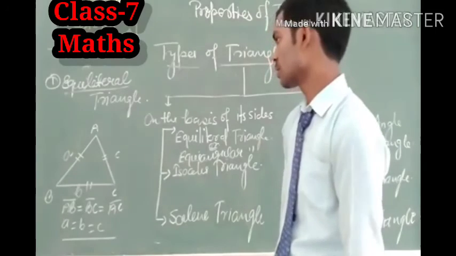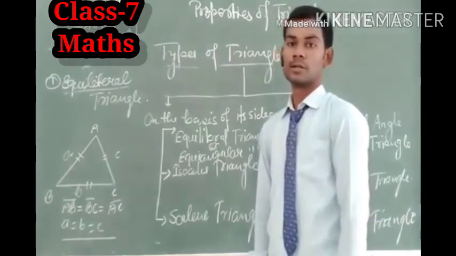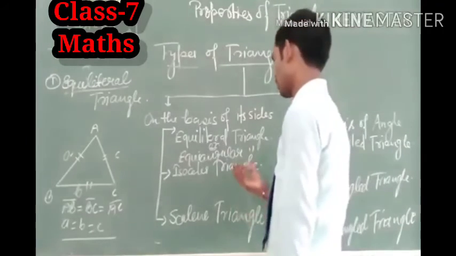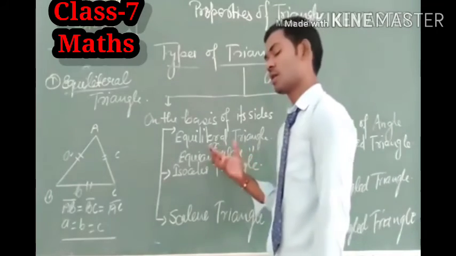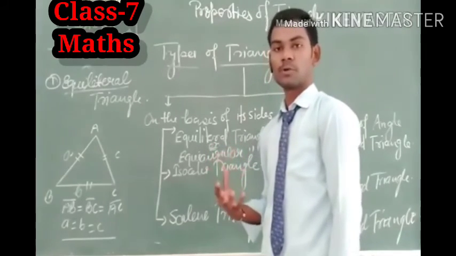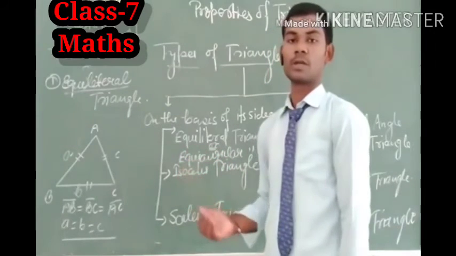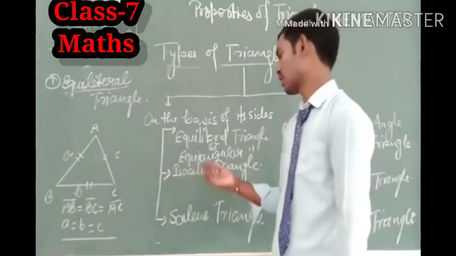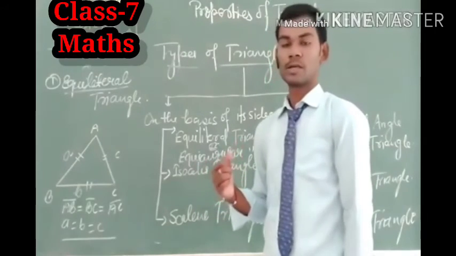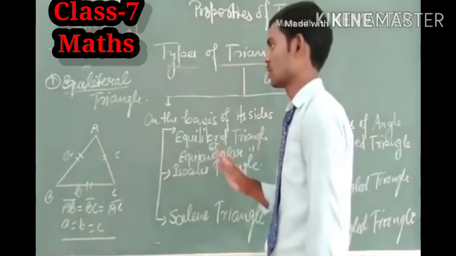And why is it known as equiangular triangle? I will explain this later. Because the equiangular triangle has another property, and when we define the relation between side and angle, then we can define the equiangular triangle easily. So I hope there is no doubt in this.